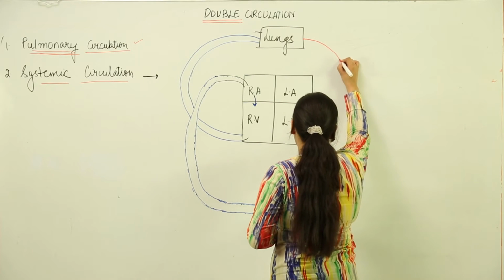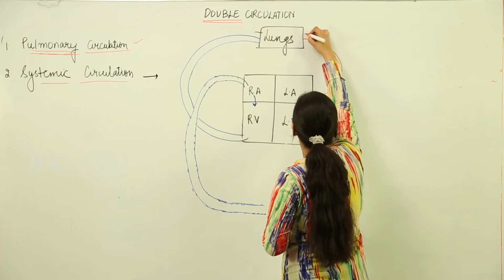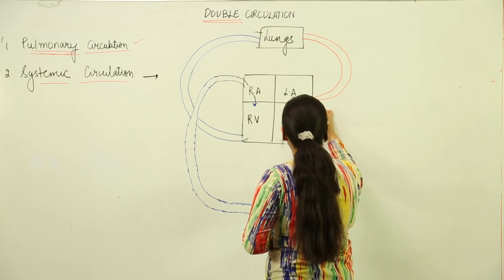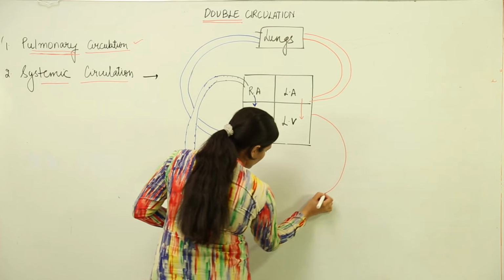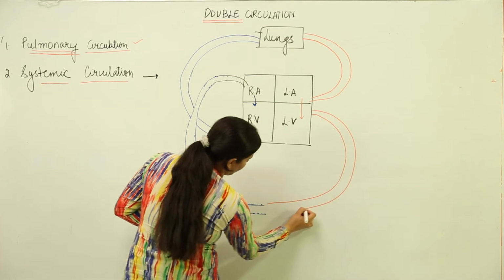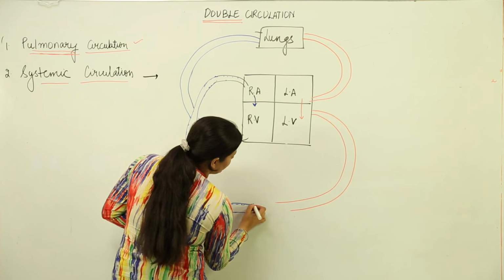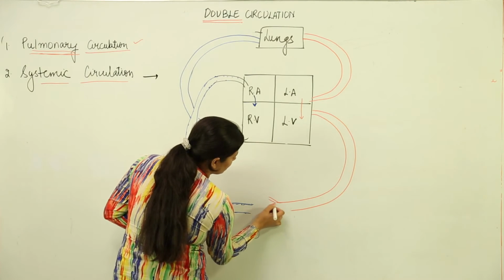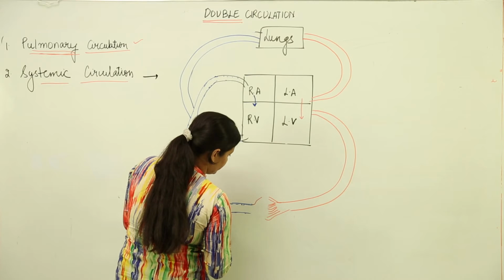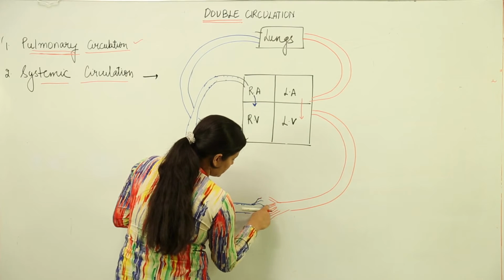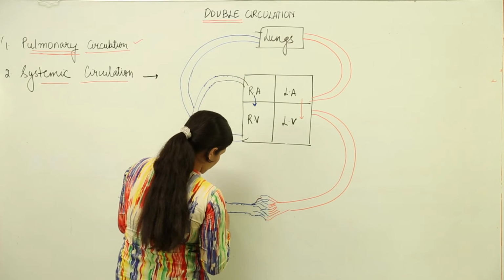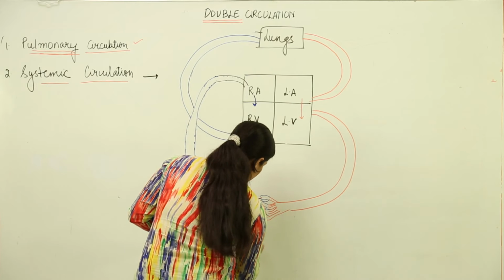This oxygenated blood comes to the left auricle, the blood enters the left ventricle, and it is pumped to the tissues. Again the same concept, the ventricle being highly muscular. There is a capillary system, an entire branching system that would be present, something like this. A capillary system would be present near the tissues. So this part happens to be the tissue.